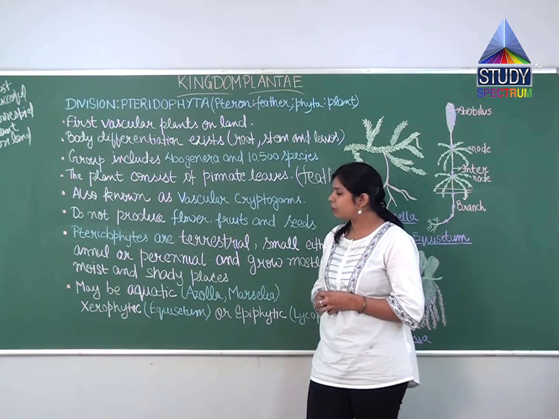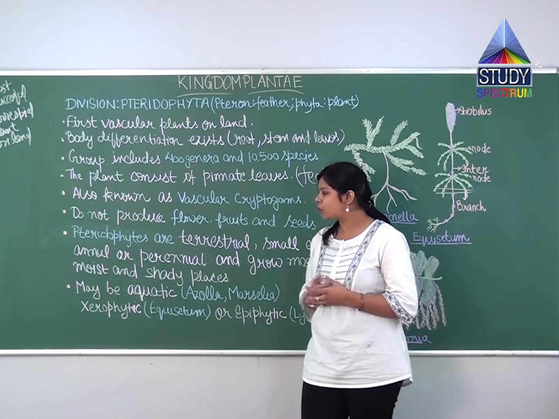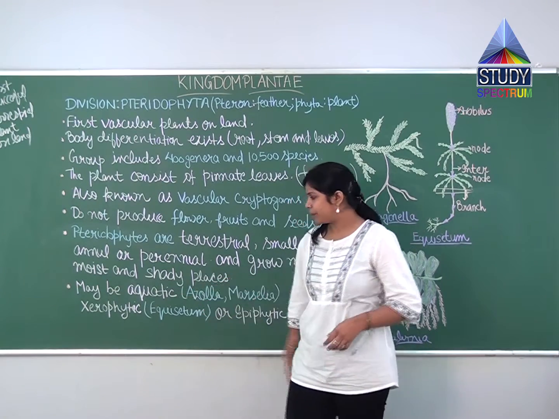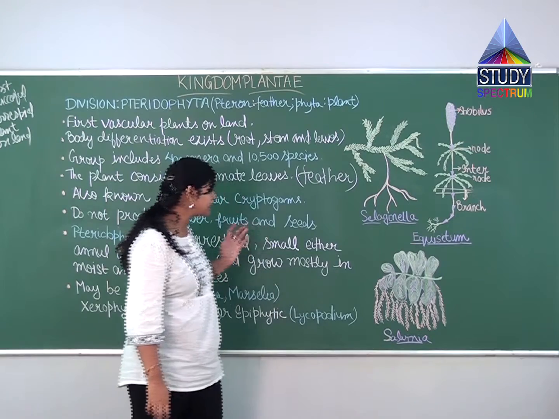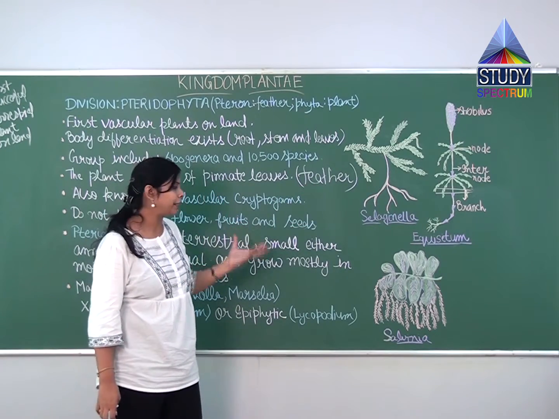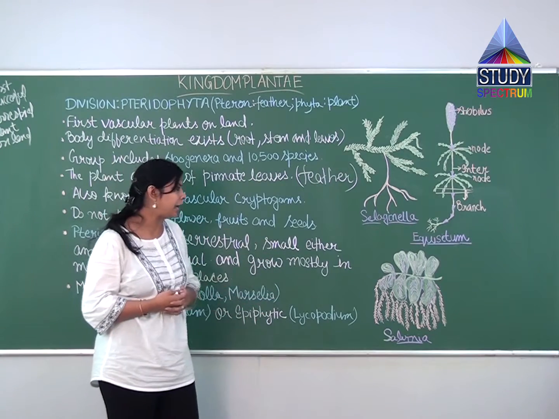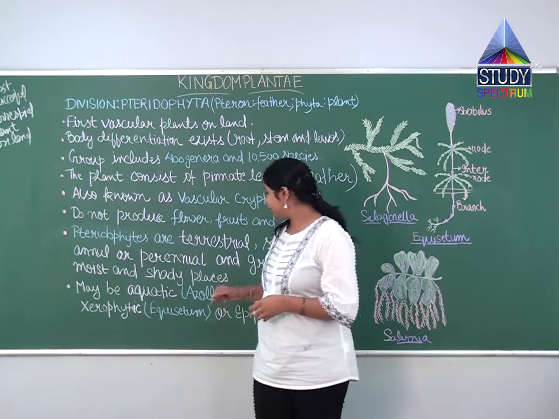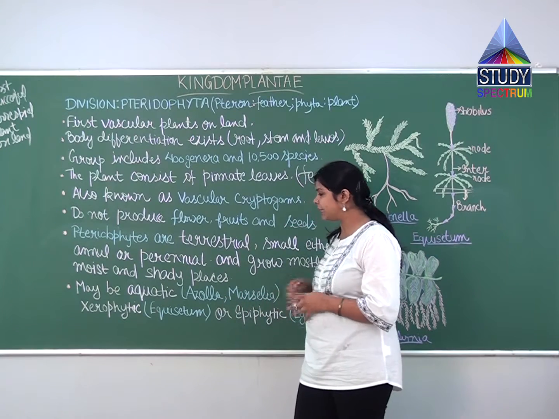Now, if I talk about what habitats they show, they may be aquatic. Students, here I have taken the example of Salvinia. There are many plants which are aquatic, meaning they need an aquatic habitat. Examples can be Azolla and Marsilea.